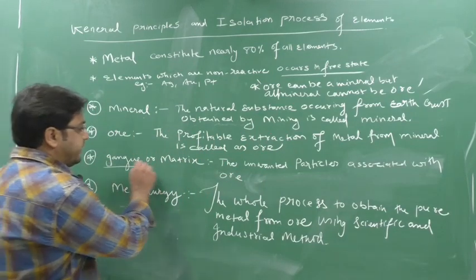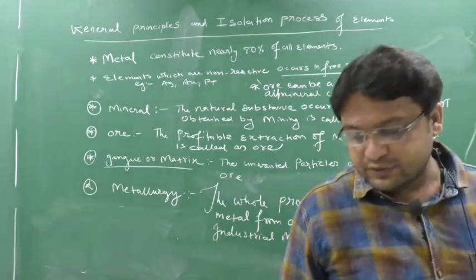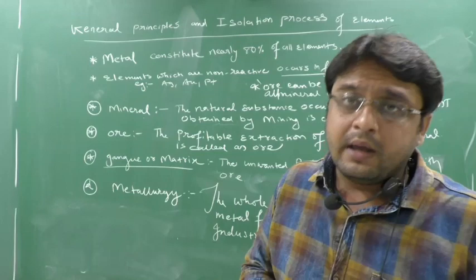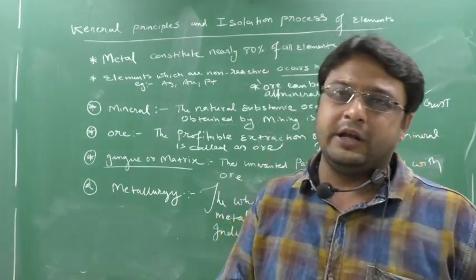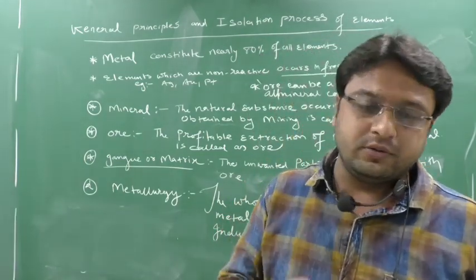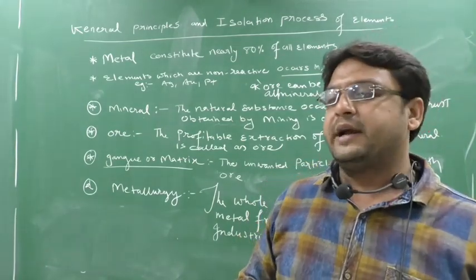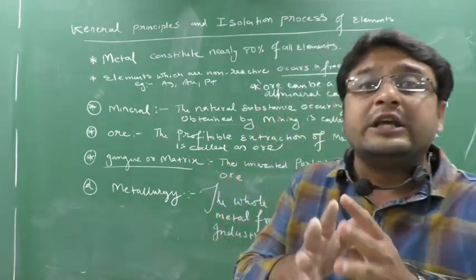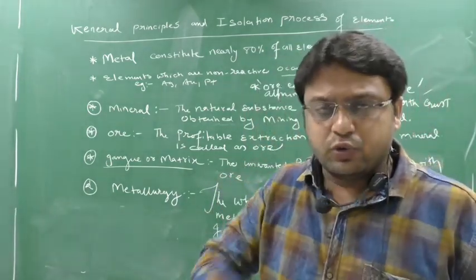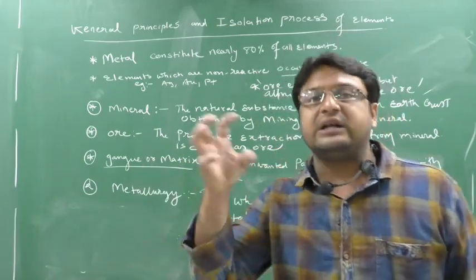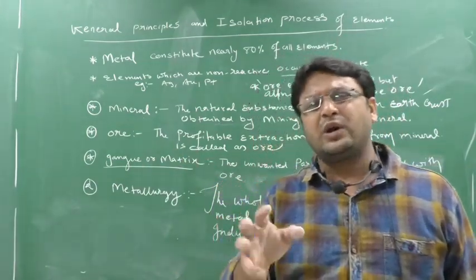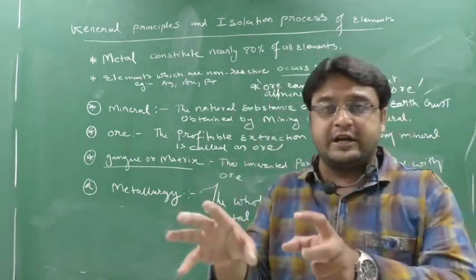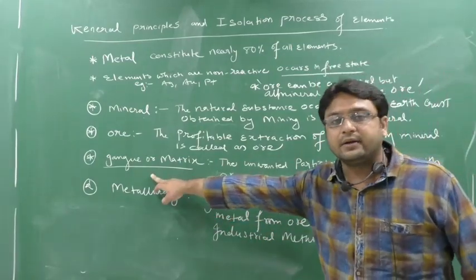Next comes gangue or matrix. What do you mean by gangue or matrix? When you are digging the earth crust, you will obtain the mineral, but with the mineral many other things also come, like roots of trees and sand. Then you will get bones, remains of plants, remains of animals. So you have to clear and wash all these things. These unwanted particles, all the impurities associated with the ore, are called gangue.